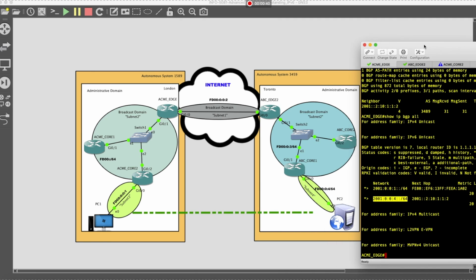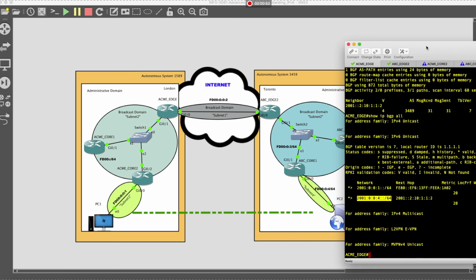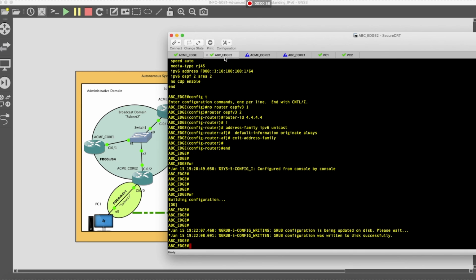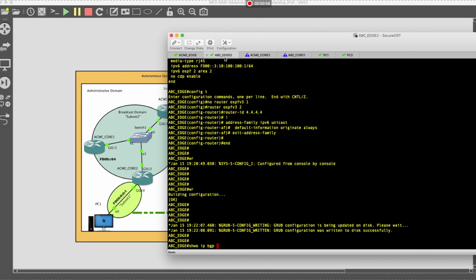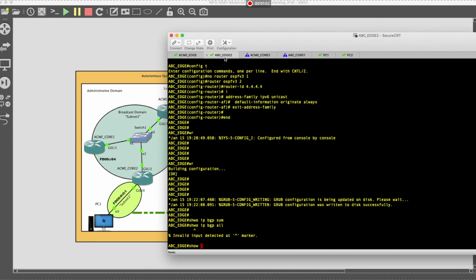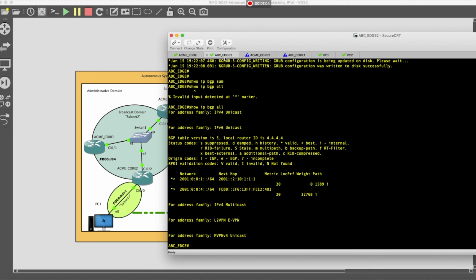And which one is subnet 4? It's this guy right here. So the ABC Edge 2 is announcing subnet 4, and Acme Edge 1 is announcing to ABC subnet, I believe it's 1. Actually, why don't we just take a look at that? So it'll show IP BGP all. Oh, show IP BGP all. And there you go.